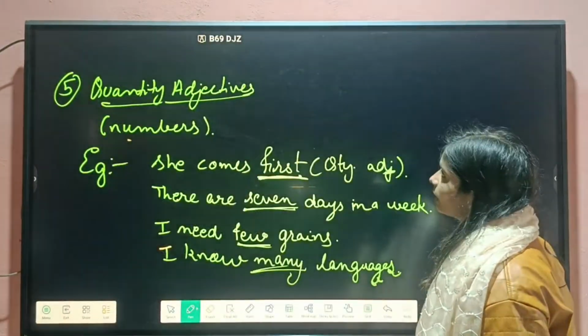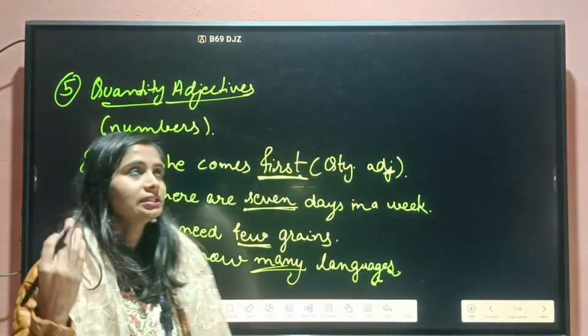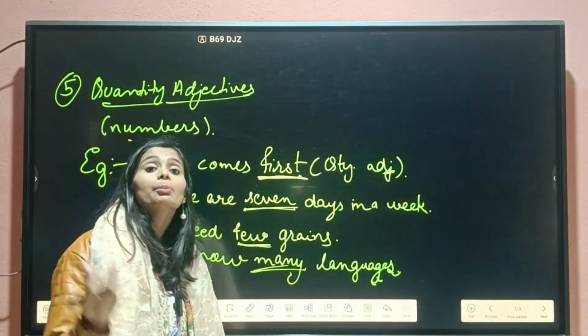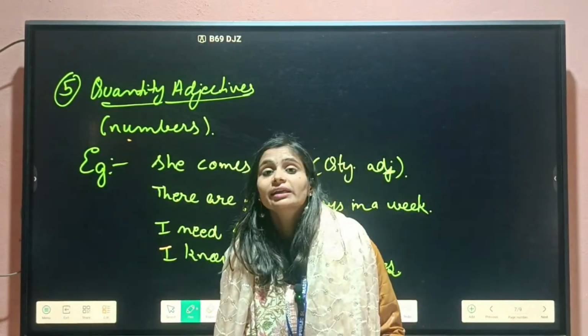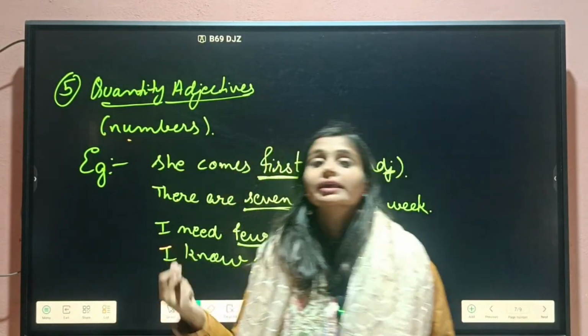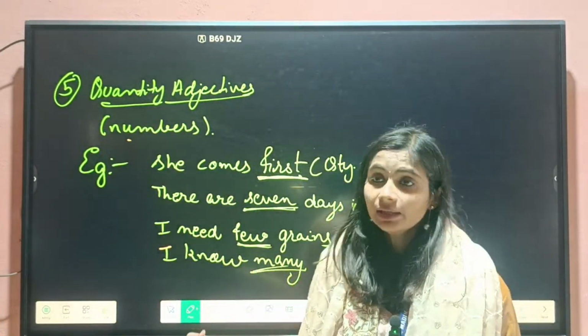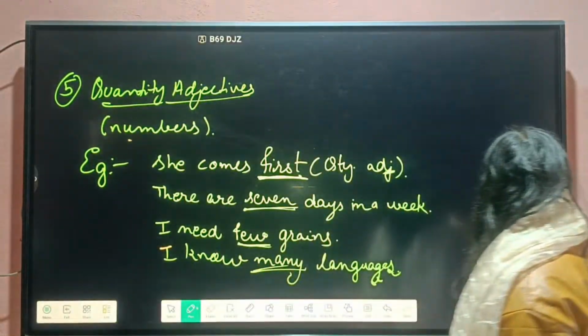Then we have seen about quantity adjectives. Quantity basically specifies about the number. How much quantity? Like how many months are there in a year? So you can simply give me the answer that there are 12 months in a year. So 12 is our quantity adjective.